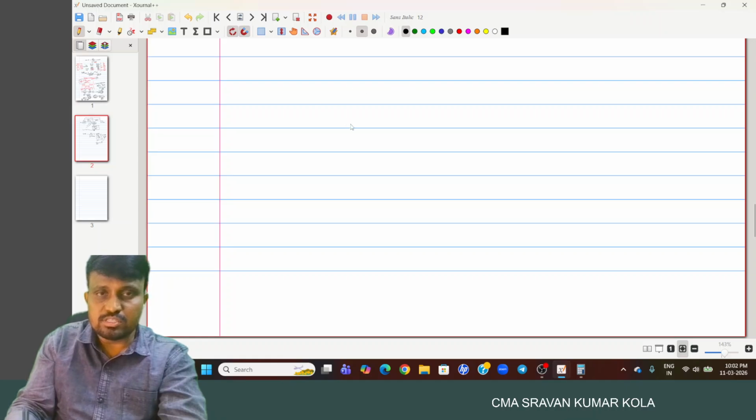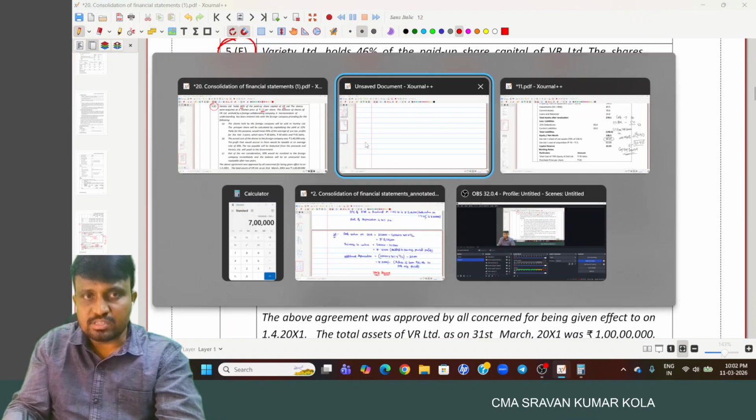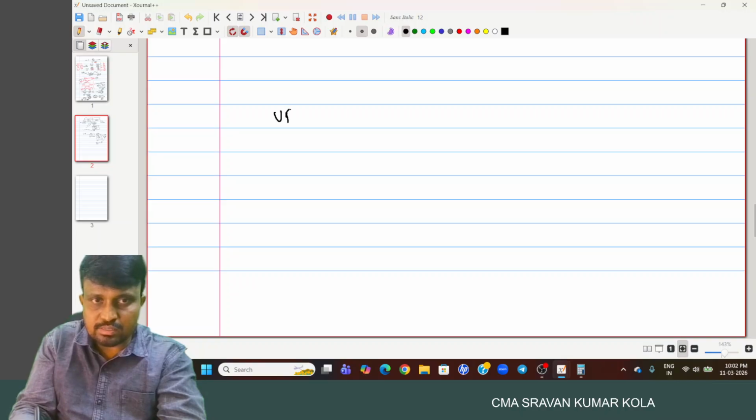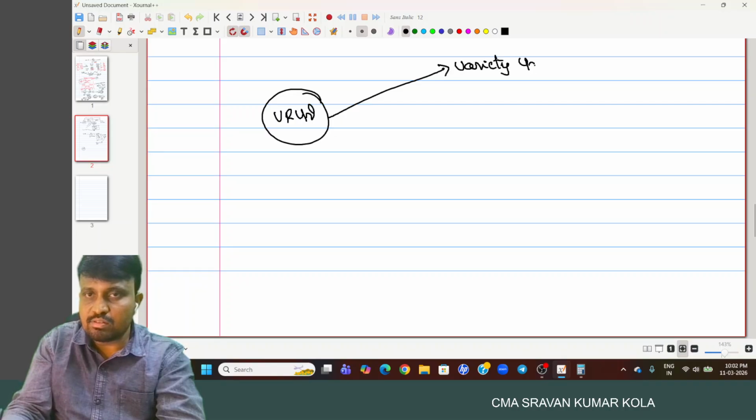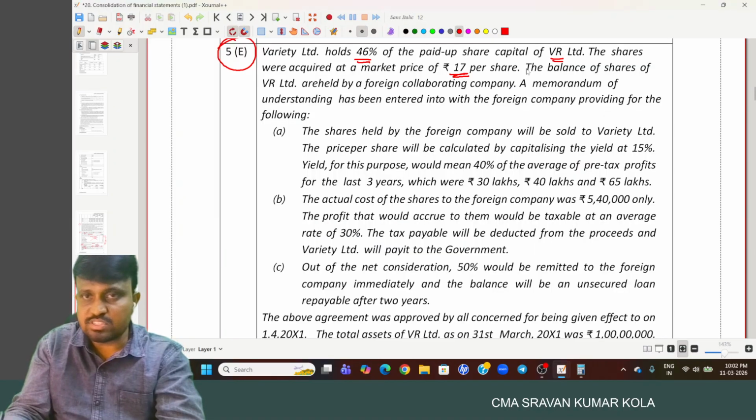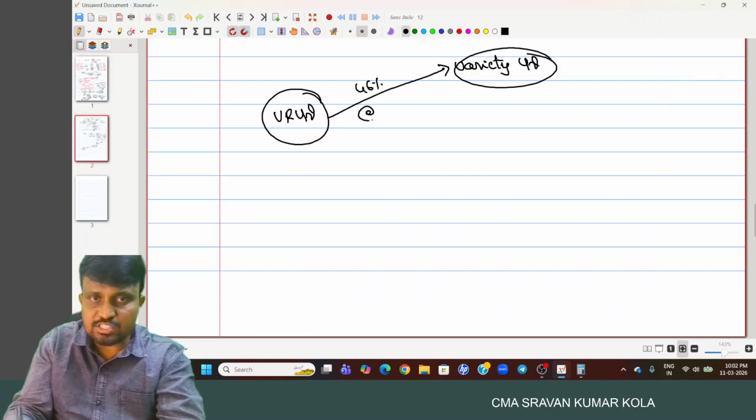So here, VR Limited shares are held by Variety Limited. How much? 46% held, at 17 rupee per share.